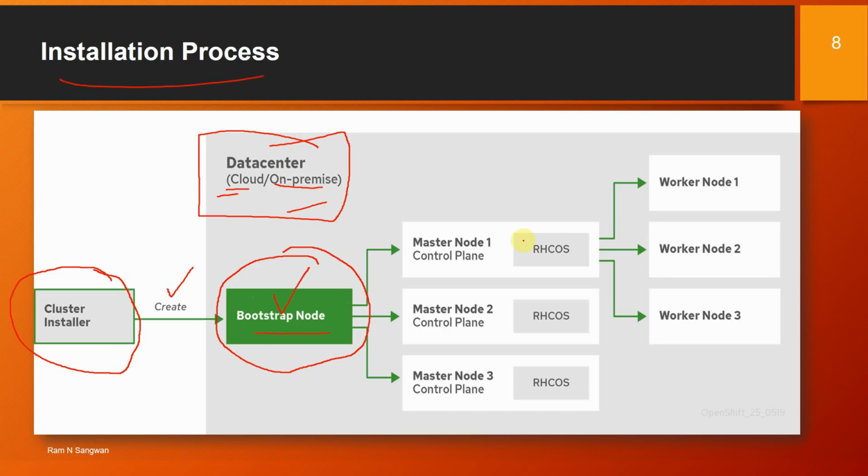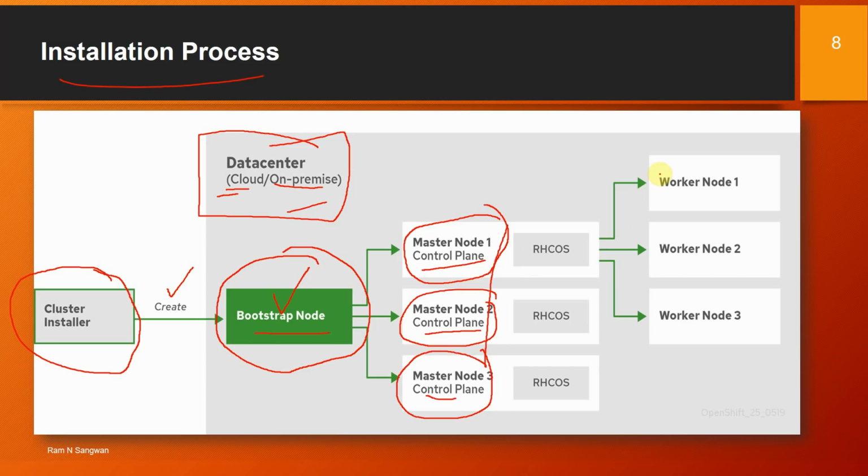This bootstrap node will create the master node. We call it the control plane. Master node 2, that is another control plane, and master node 3. Three master nodes will be created, running Red Hat Enterprise Linux CoreOS, RHCOS.